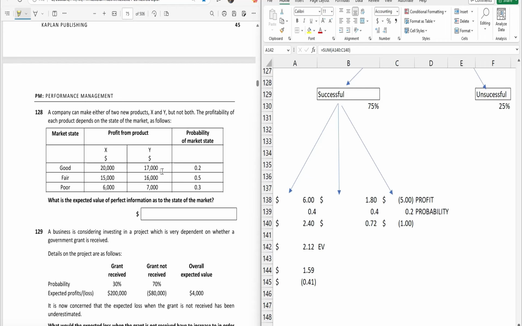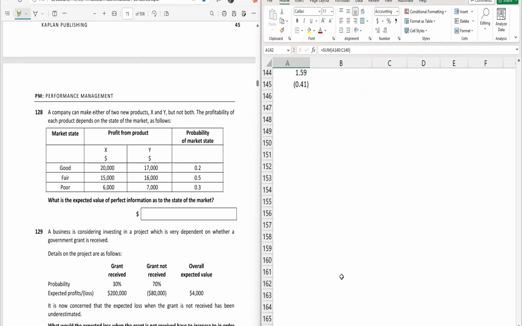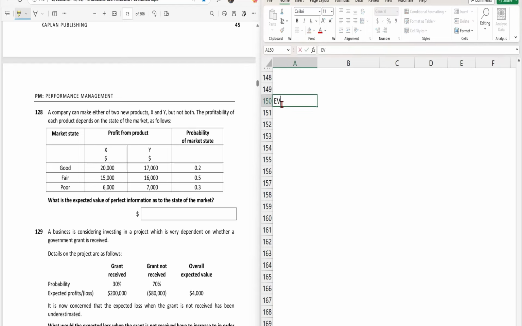So now let's calculate the expected profit for X. And how can we do that? Just multiply 20,000 with the probability, right? Let me write it down first. So expected value of product X is 20,000 into 0.2, then plus 15,000 into 0.5, then plus 6,000 into 0.3.